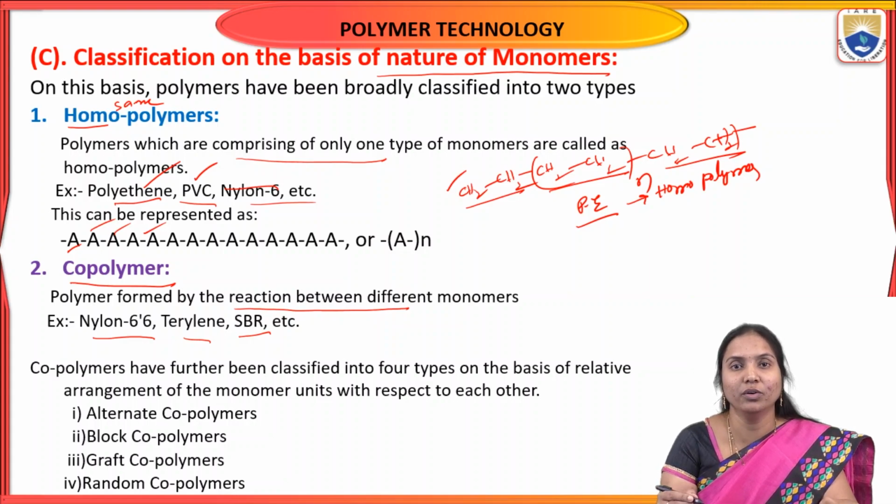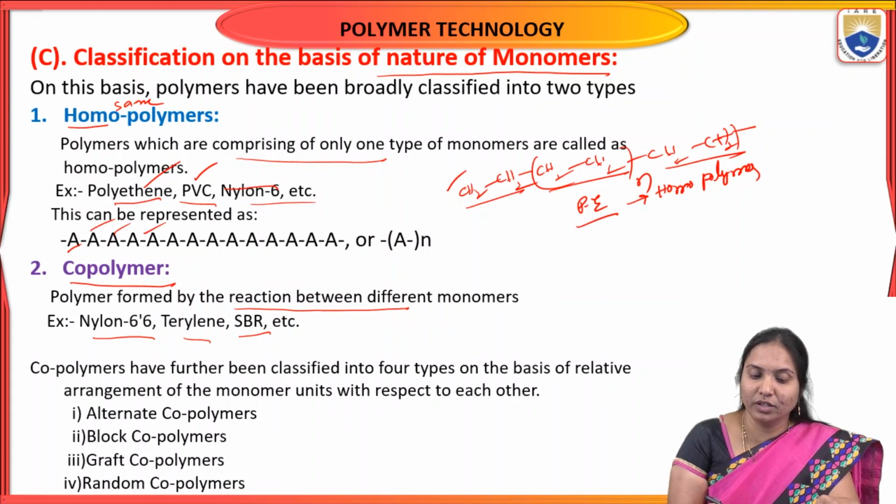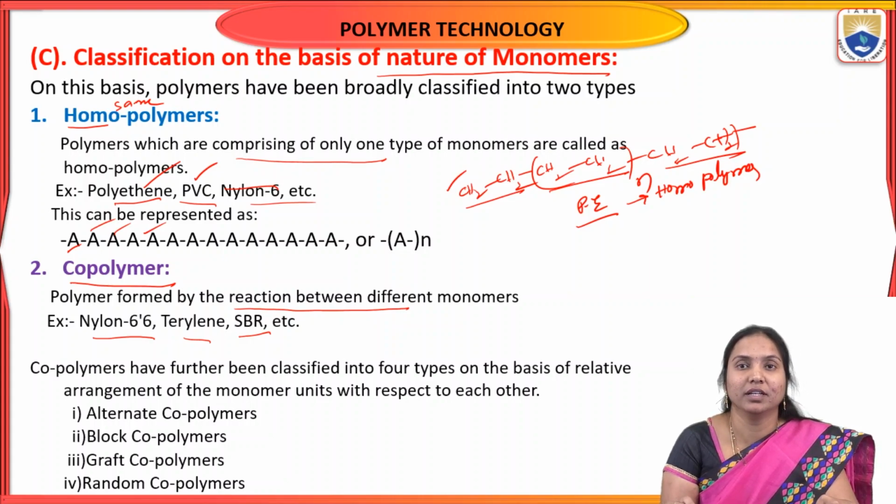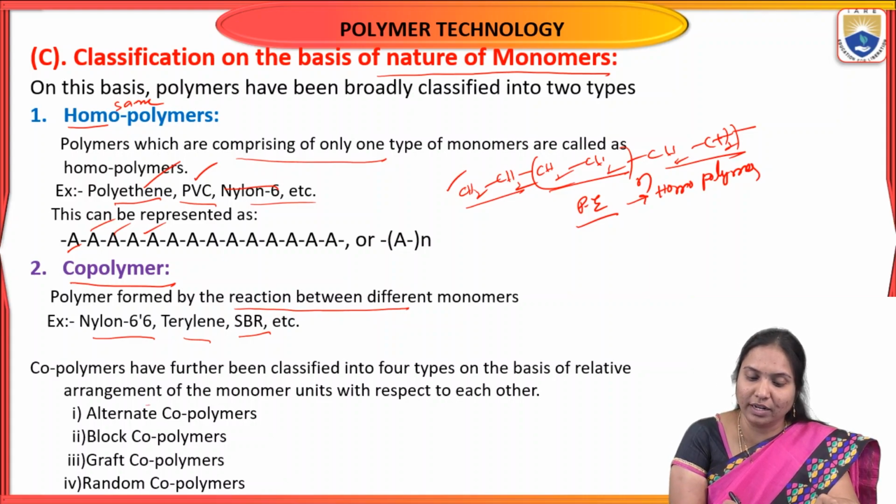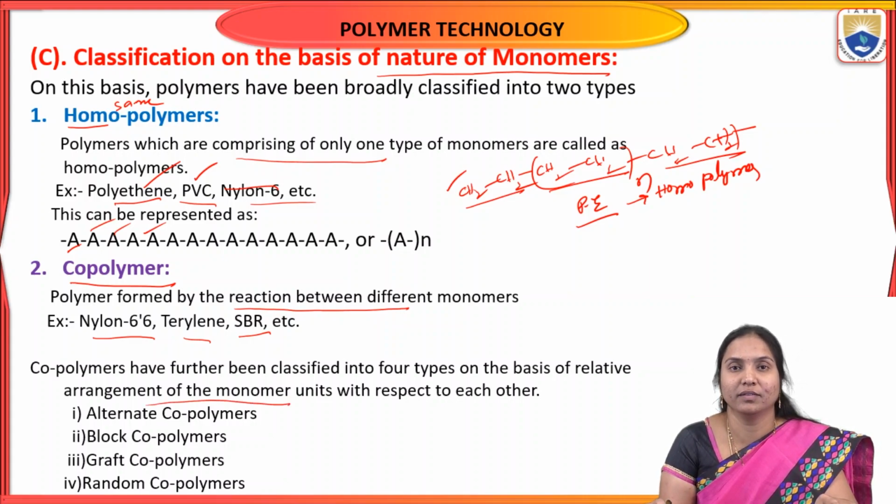Copolymers or heteropolymers are classified into four types on the basis of the relative arrangement of the monomers.